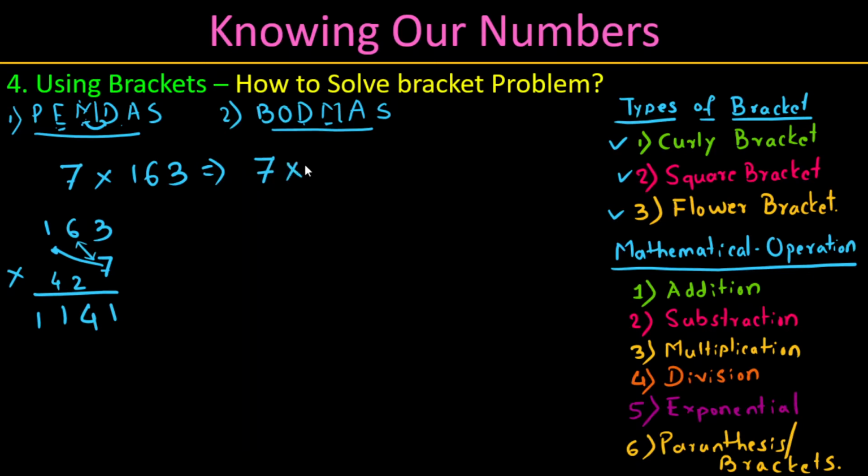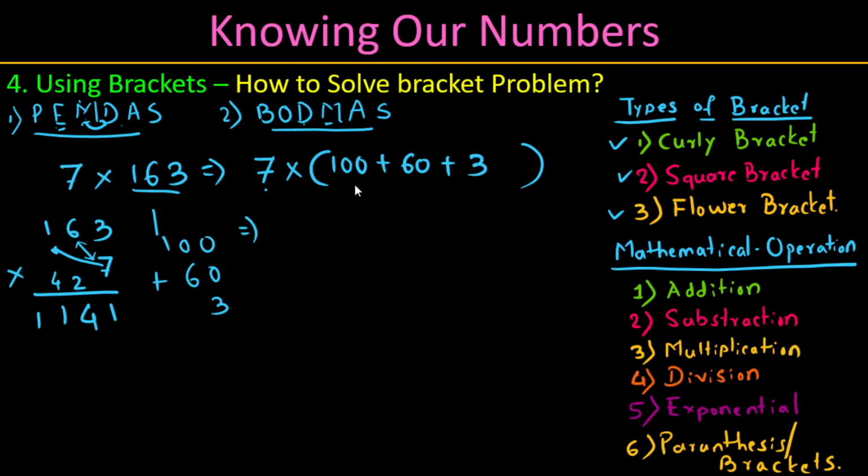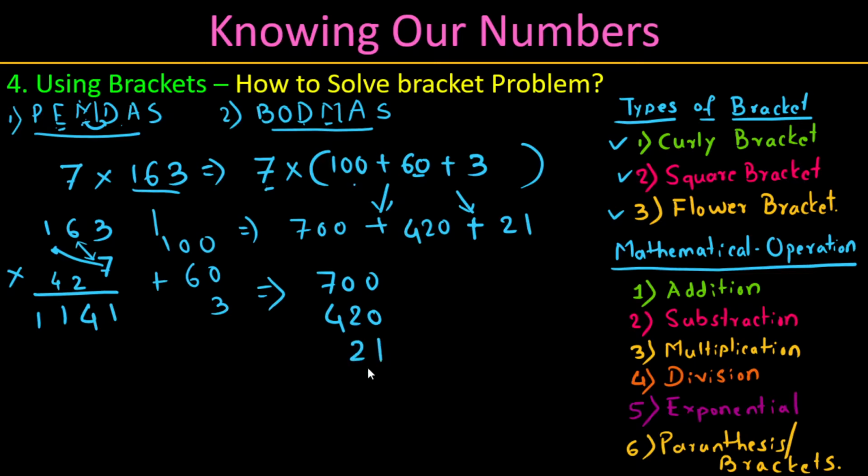Keep the 7 like this, into, open the bracket. This can be written as 163, addition, right? So put it here, 160 plus 3. Let's solve. 7 into 100, 700. This plus comes here. 7 into 60, 420. This plus comes here. 7 into 3, 21. Put it in the vertical order. 700, 420, 21, 1141. This is how we need to solve this kind of problem.